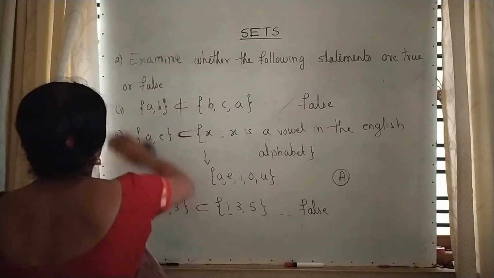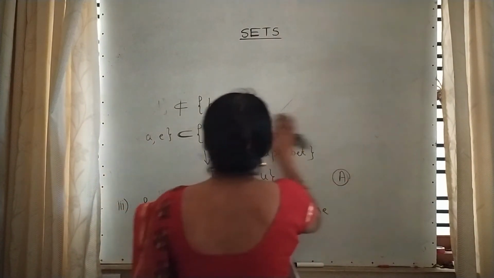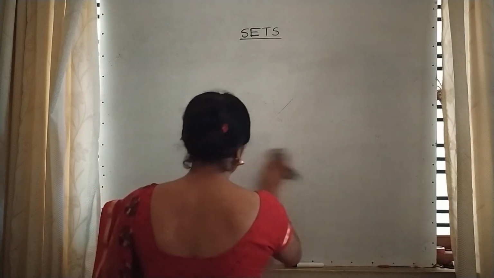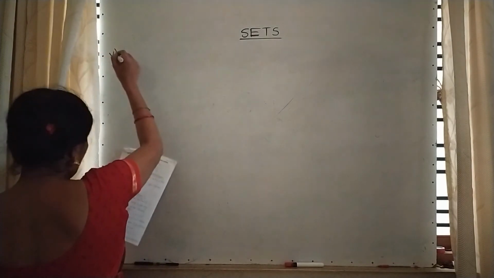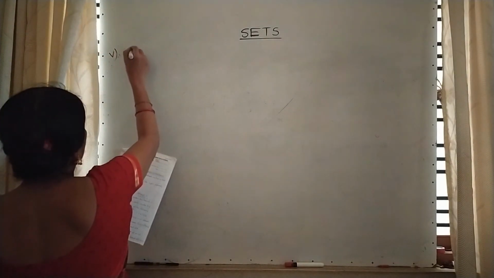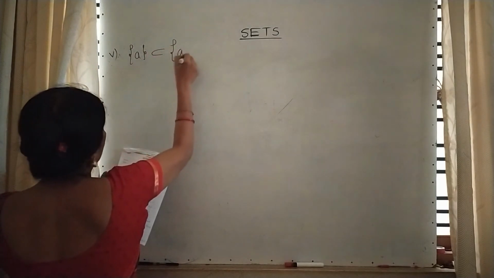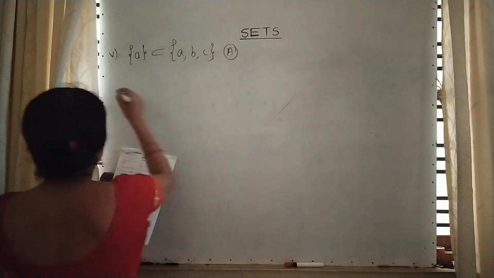Moving to the fourth one. Again, the fourth is also an assignment. Set A is a subset of A, B, C. This is an assignment question.